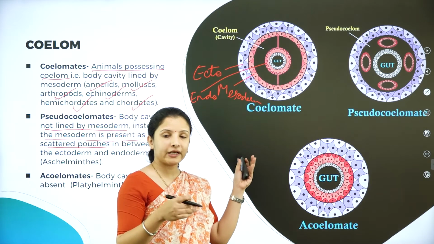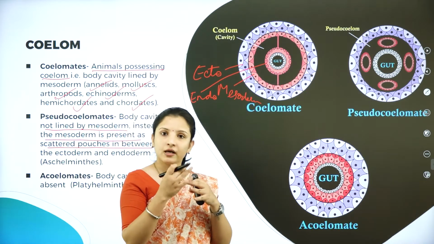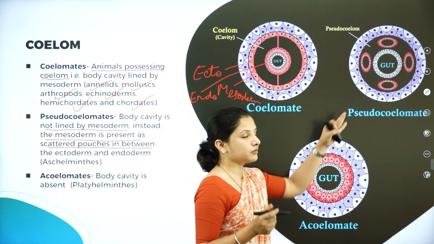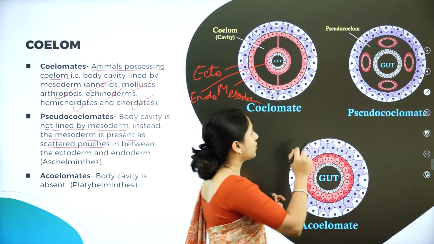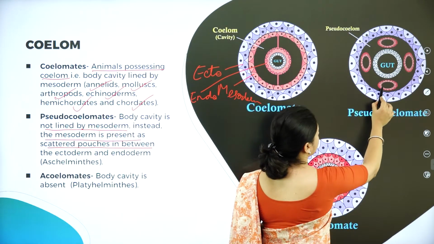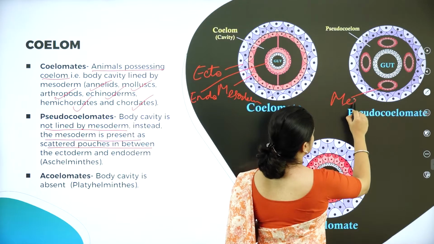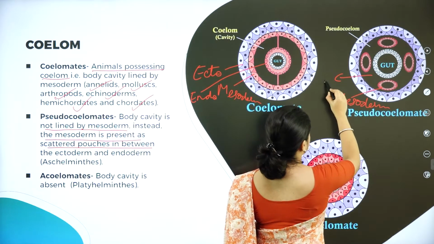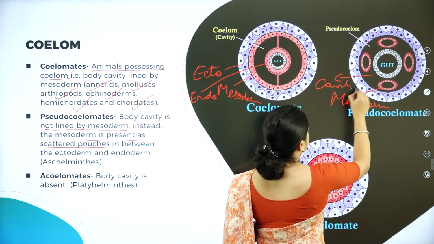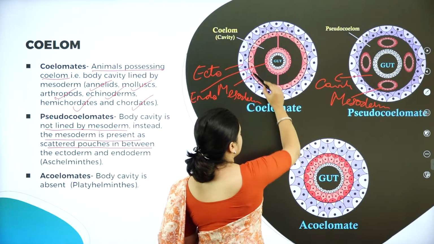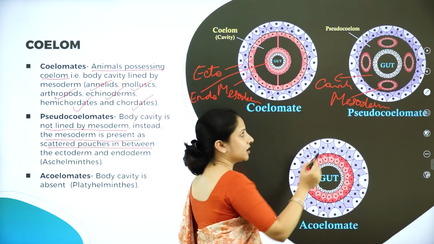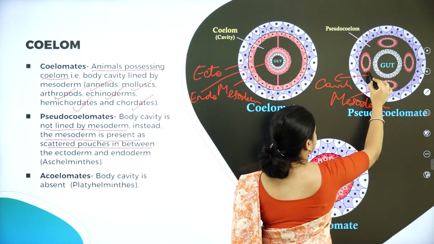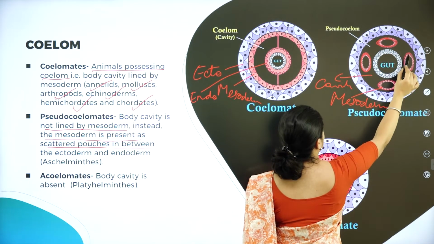Here, in this example, what is it covering? In the case of coelomates, the mesoderm is covering the cavity. But in this case, the mesoderm is present, but it is not covering the cavity. You can understand in the diagram itself, they are not covering the cavity all around. They are just forming circular arrangements in the cavity like this.